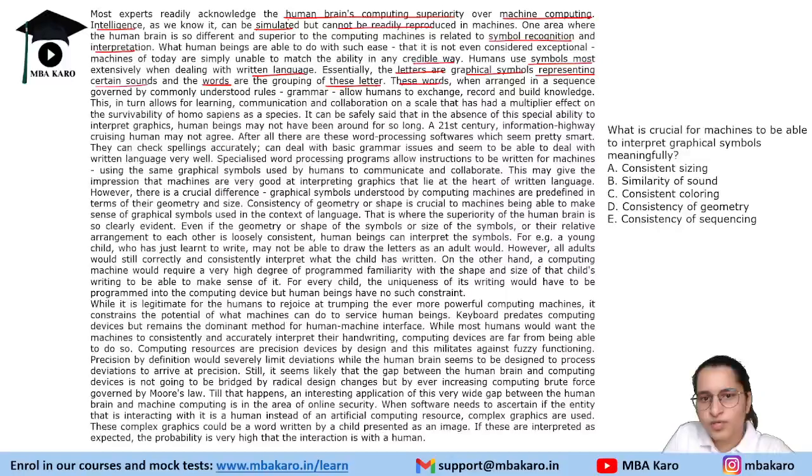Then these words, when arranged in a sequence governed by commonly understood rules of grammar, allow humans to exchange, record and build knowledge. First letters create words, then these words, arranged in a proper sequence following grammar rules, allow humans to exchange, record and build knowledge. Now I am speaking, right? So what am I doing? I am arranging the words according to the grammar rules and according to the way that we have been taught how to convey things.